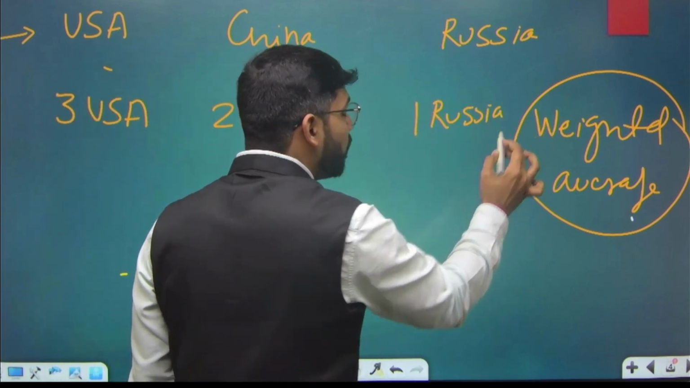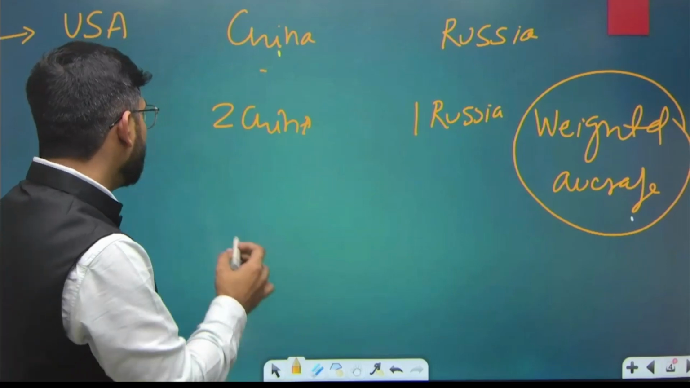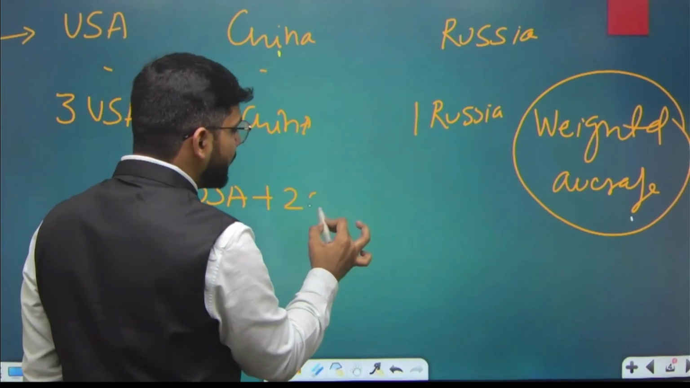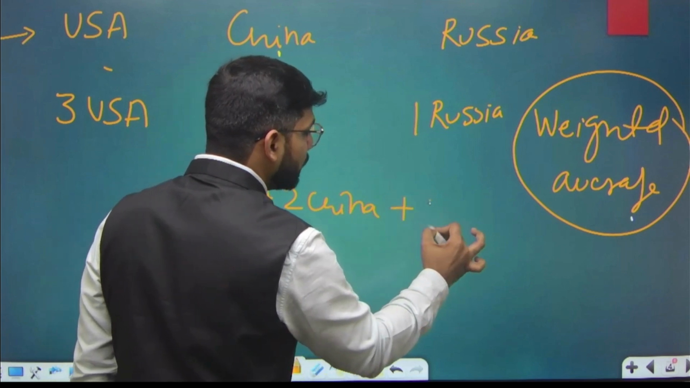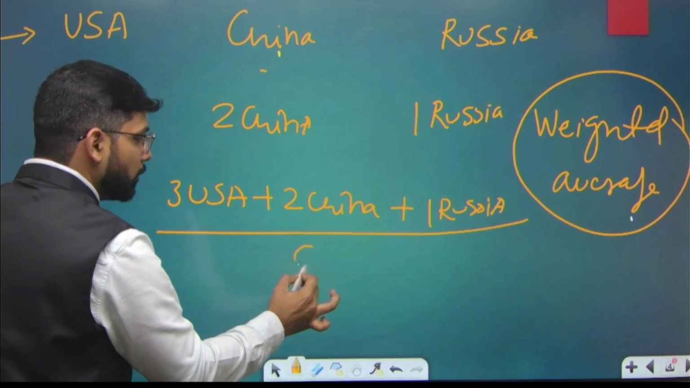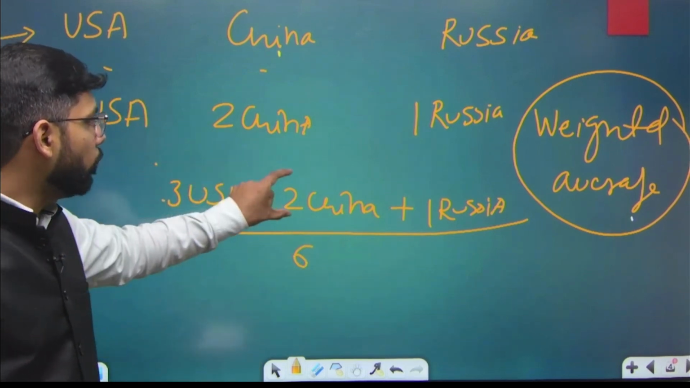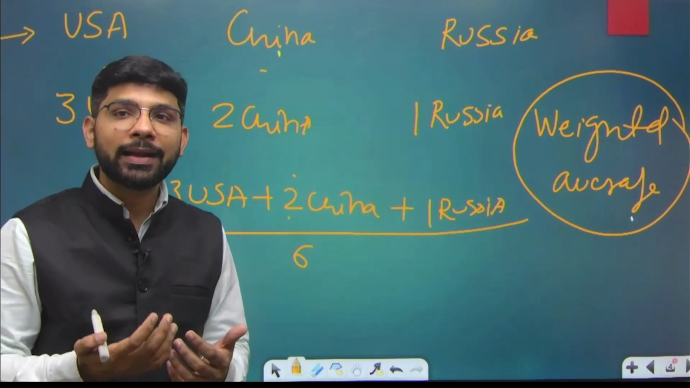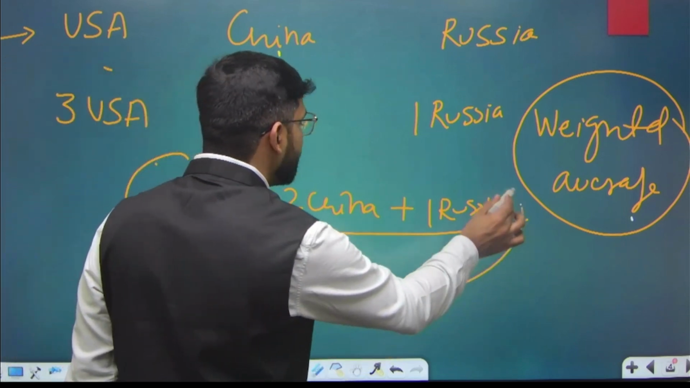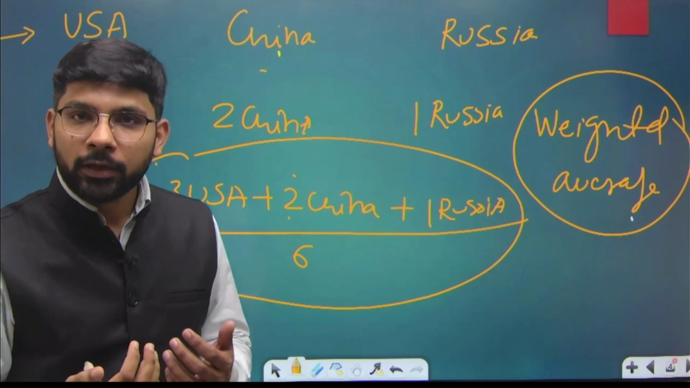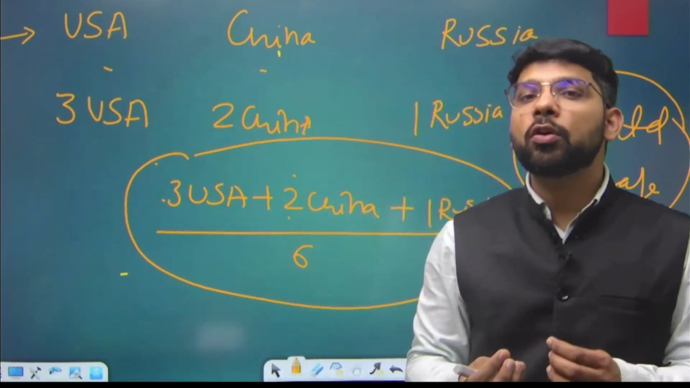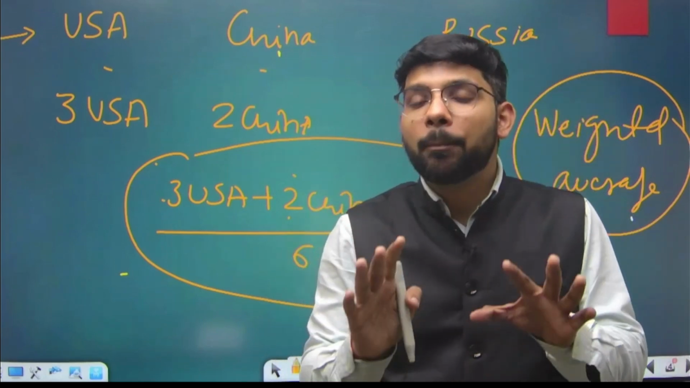If I want to find out the weighted average here, then I will add 3 USA trade plus 2 China trade plus 1 Russia trade, and I will divide it by 6, not by 3, क्योंकि 3 तो 5 और 1 6, but we need to find out the weighted average of the currency, क्योंकि हमें weighted average बताना है currency का, that is required here. So this is the nominal effective exchange rate, meaning the amount of a currency required to buy a particular basket of currency.